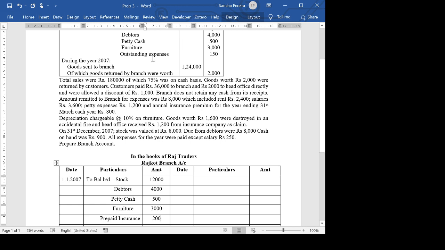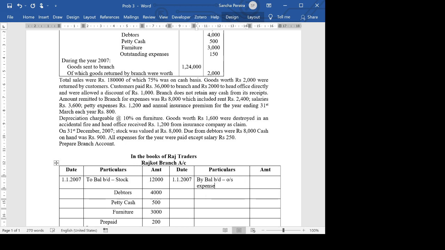And this opening balance of outstanding expenses I put on the other side, 1st January 2007, by balance brought down, outstanding expenses, which is 150. Okay, then we move on to the rest.